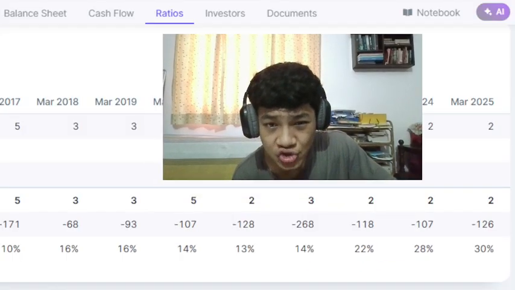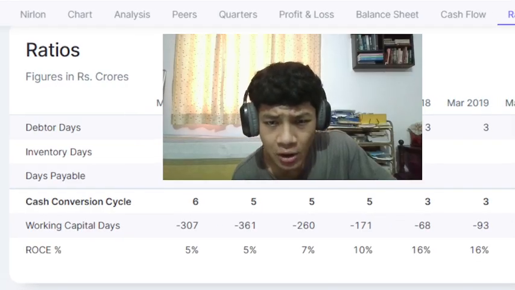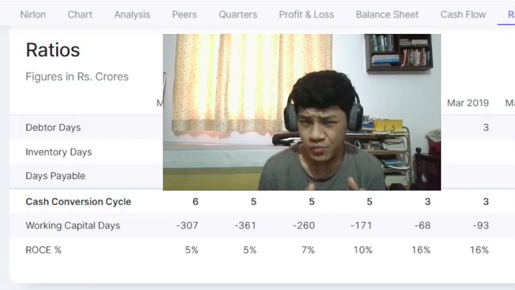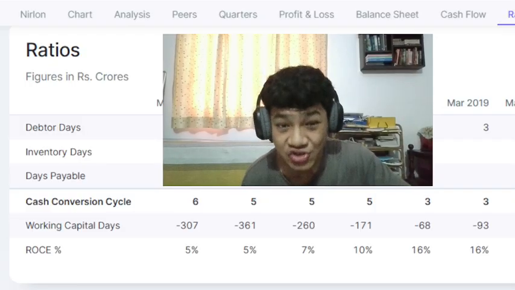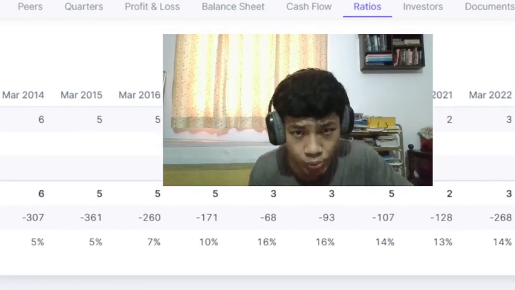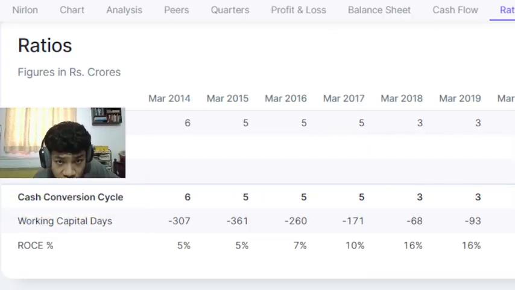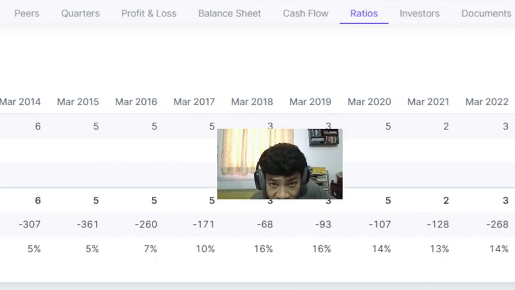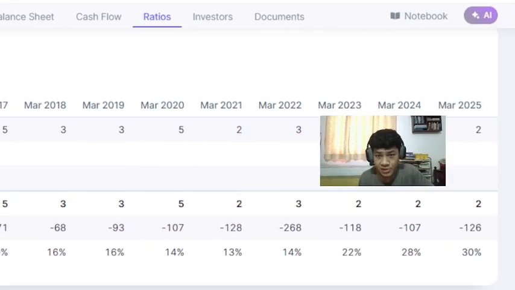Then cash conversion cycle. From what I understand, it means how long a company takes to convert its cash into revenue and vice versa. I may have to learn this term again, but it's extremely low, 2 to 3 days. And if you see return on capital employed, ROCE was at its lowest, 5% in 2014, and it has also seen a substantial increase. 2019, 16%, and 2025, 30%.